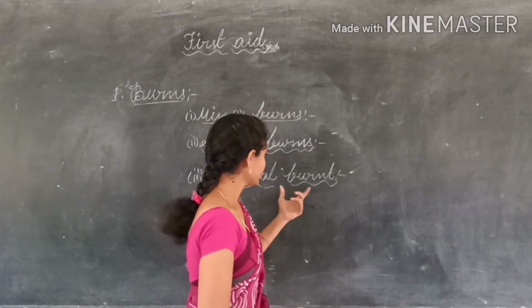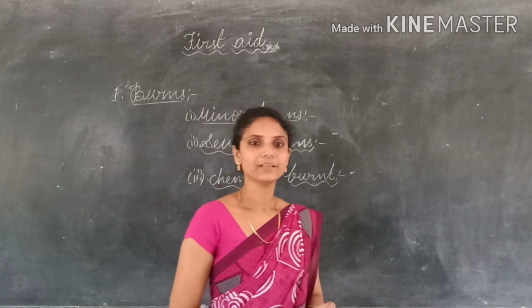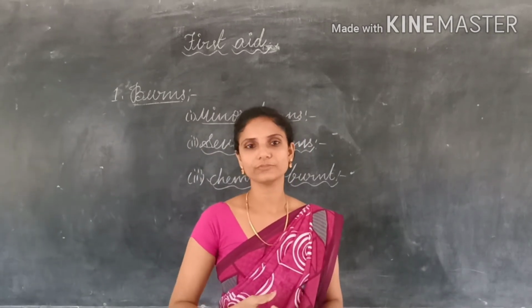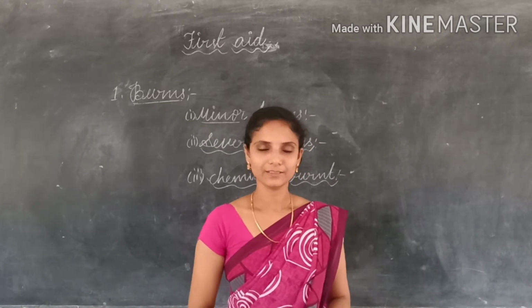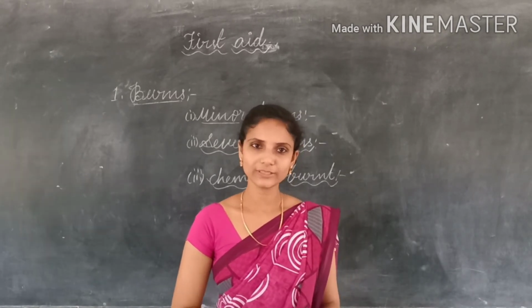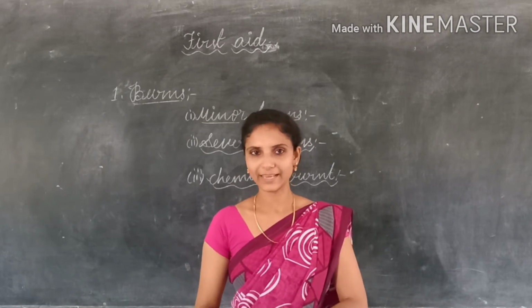So to treat them, what steps are involved? First of all, in step 1, we must remove the cause of the burn, and we must remove any clothing or any jewelry that has been contaminated by the chemical.